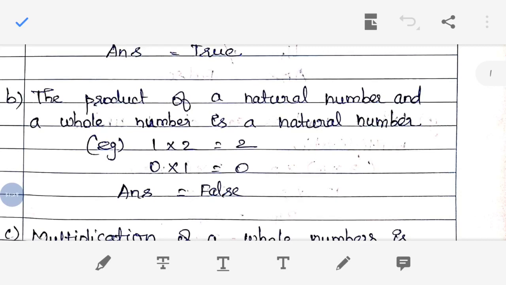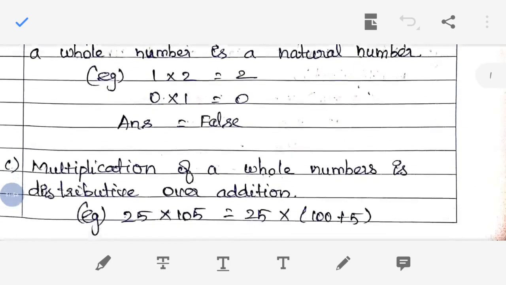Look at this, 0 into 1. Here 1 is a natural number and 0 is a whole number. So 0 into 1 will become 0. 0 is a whole number, it is not a natural number. But what is the question given here? The product of a natural number and a whole number is a natural number. 0 is not a natural number. So the statement is false.